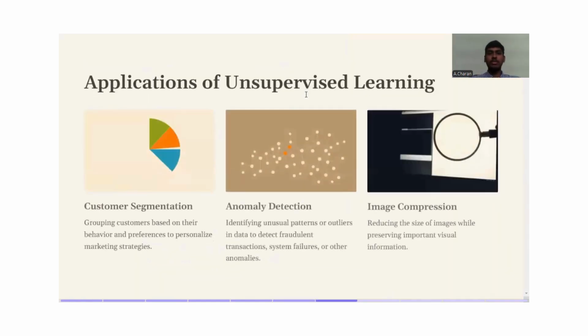The applications of unsupervised learning would be customer segmentation, grouping customers based on their behavior and preferences to personalize marketing strategies. Here, as we have seen earlier in clustering, this is how clustering basically works.